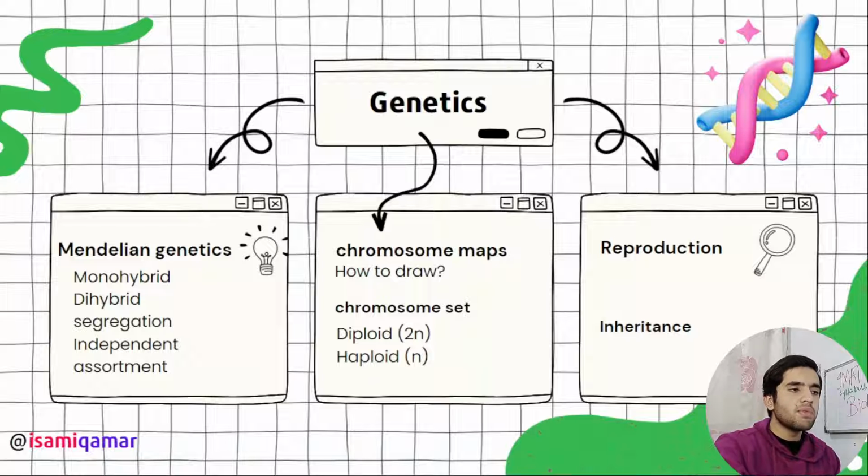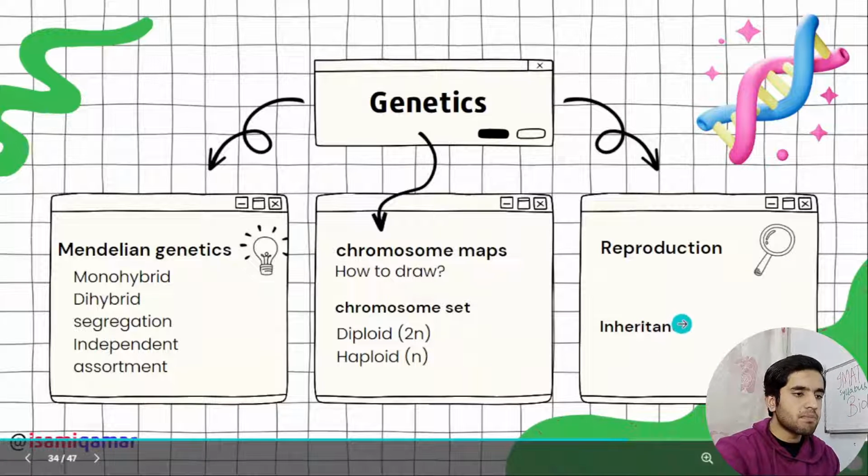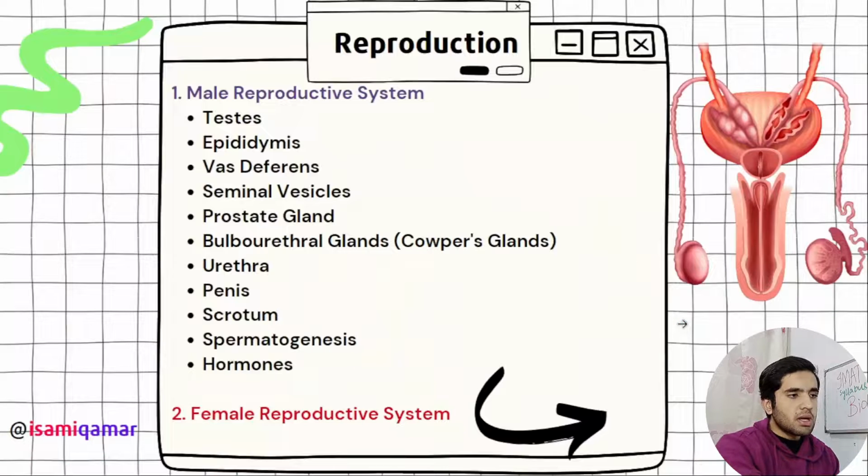Okay, now then in genetics we have got reproduction. The reproduction should not be here, it should be in anatomy and physiology, but anyway I have made it. Then we have got inheritance. I think I will discuss these things in inheritance again, but now let's move on to reproduction. So in reproduction we have got to know 2 main things: reproduction in male and reproduction in female.